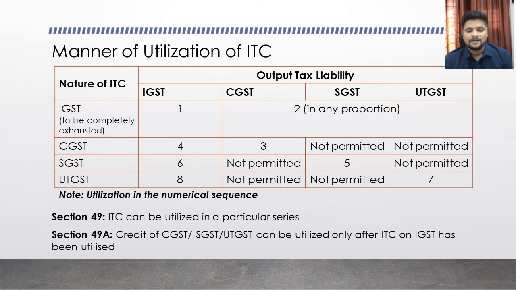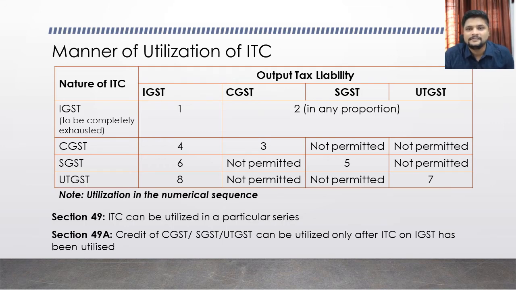I have given the sequence of utilization in numerical numbers, so you will have to follow this numerical number for determining how the utilization of ITC can happen. The first nature of input tax credit available with us is IGST. We have an input tax credit of IGST. How can the input tax credit of IGST be utilized for your output tax liability?